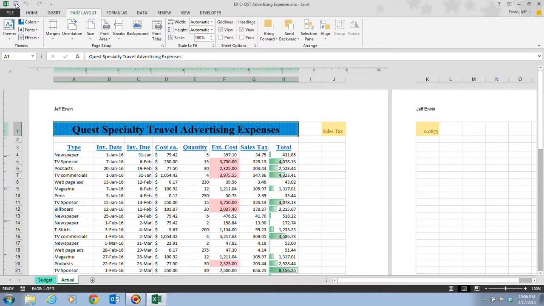Now to copy a sheet within the same workbook, you can press and hold the Control button, and you can drag the Sheet tab to the desired location on the tab area down there at the bottom. And then you release the mouse button. Then you can release the Control button. And that's when a duplicate sheet appears with the same name as the copied sheet, followed by a 2 in parentheses, which indicates that it's a copy. Now you can then rename the sheet to a more meaningful name.